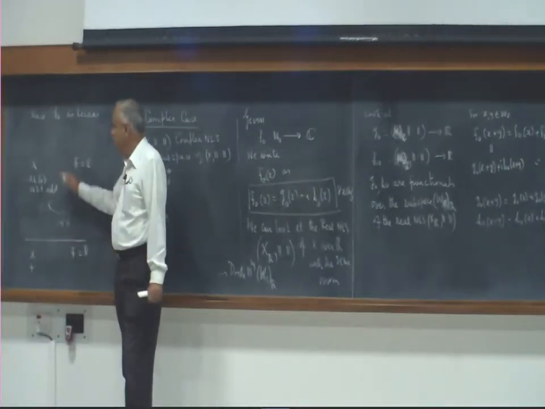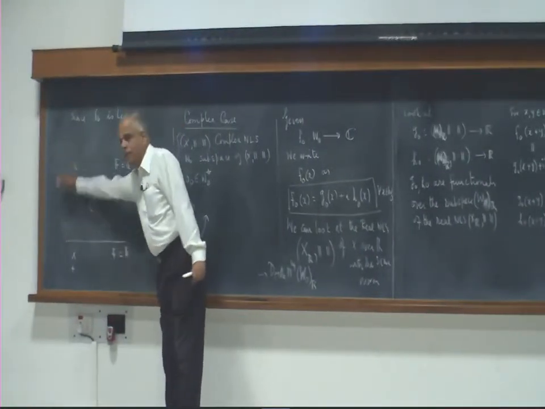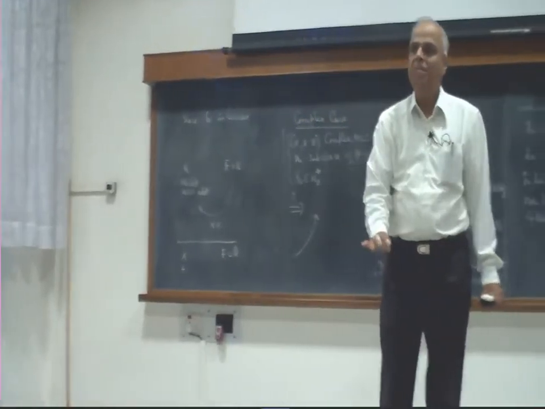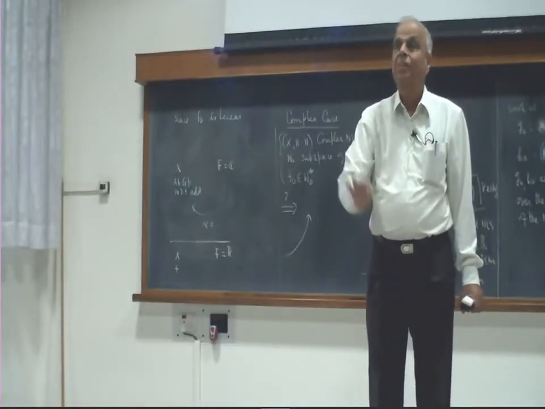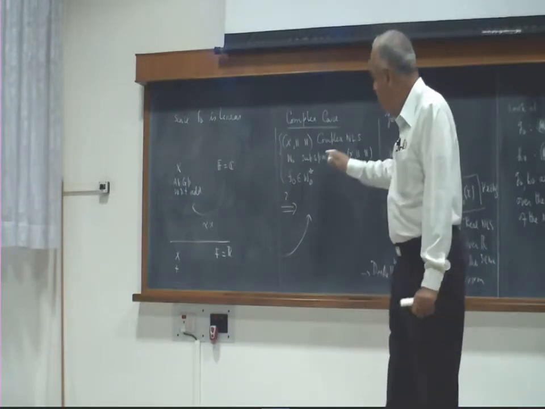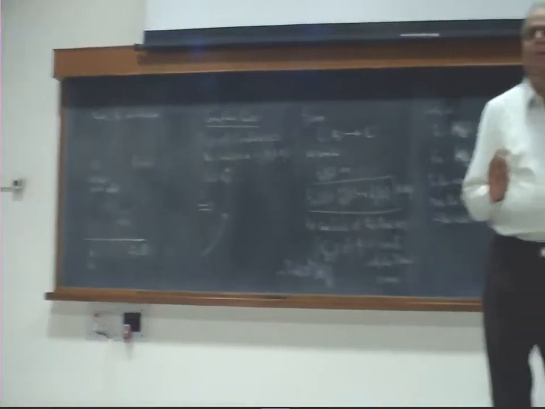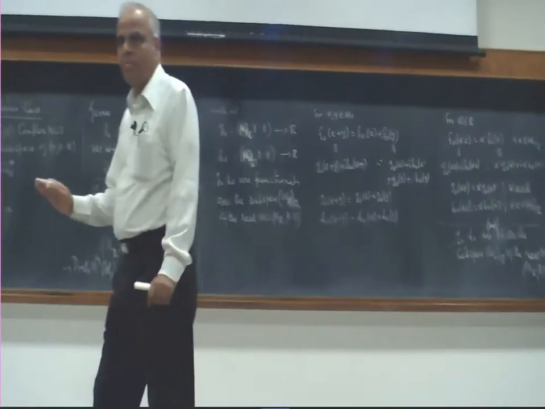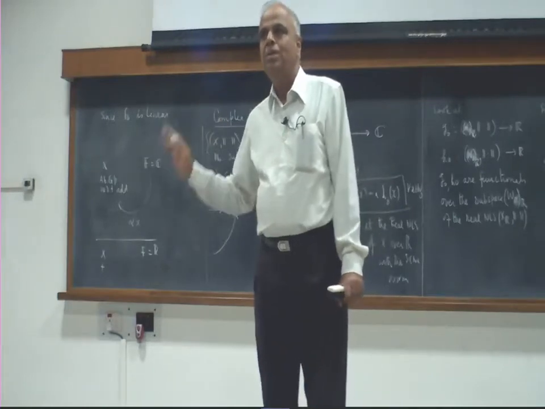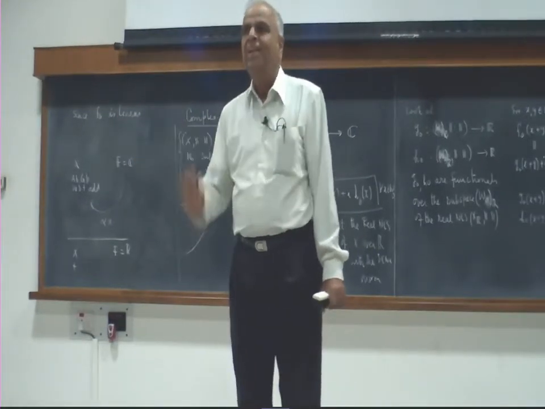So what is the difference between this and this? As vector spaces they are different because even though the carrier set is the same, the field is different. The vectors are the same, addition is the same, scalar multiplication is different. There complex scalar multiplication is allowed, here only real scalar multiplication is allowed. So in general the idea is this: if you have a vector space over a field F and F1 is a subfield of F, then X is also a vector space over the subfield F1.